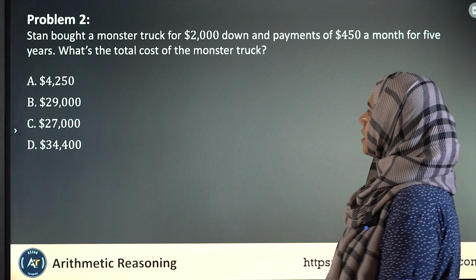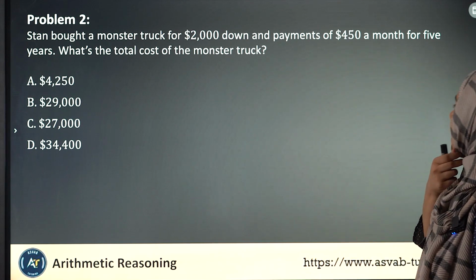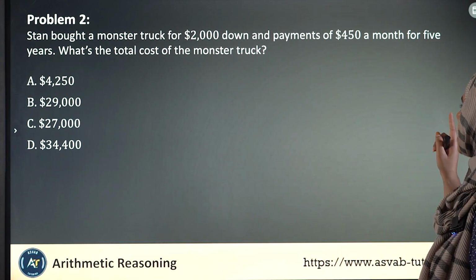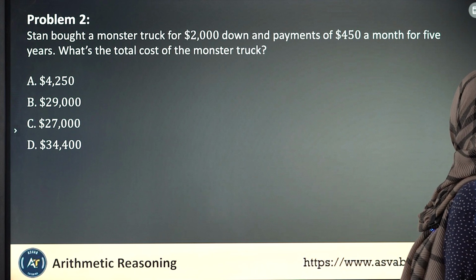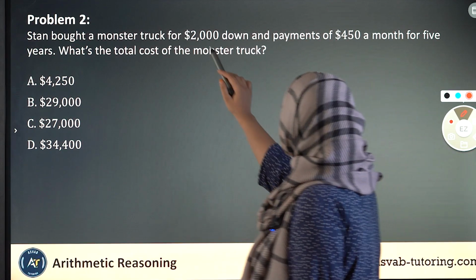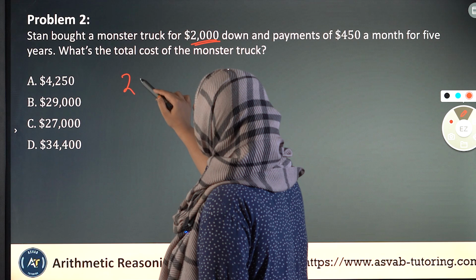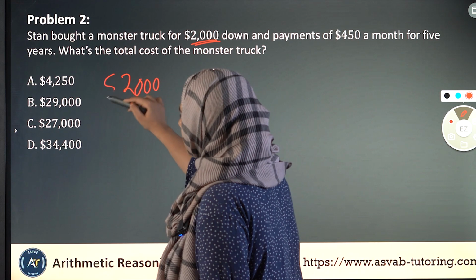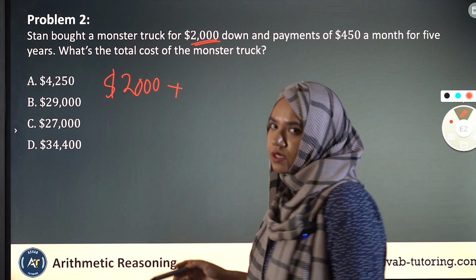Stan bought a monster truck for $2,000 down and payments of $450 a month for 5 years. All right. So you see, first of all, Stan has this $2,000 already, okay? So this $2,000 is fixed. He must pay this as a total cost.